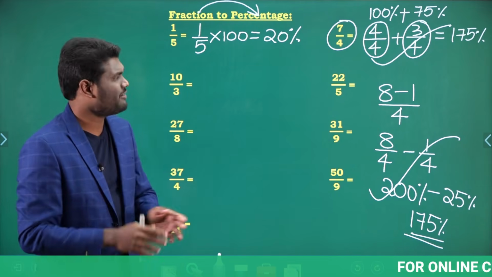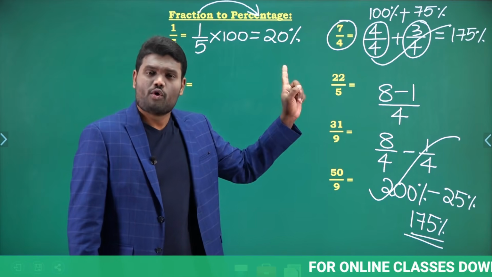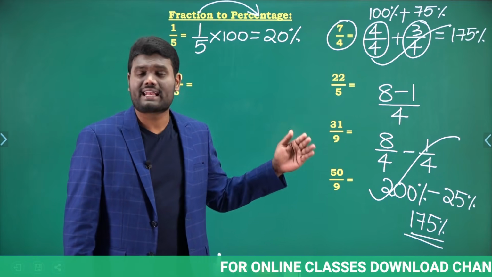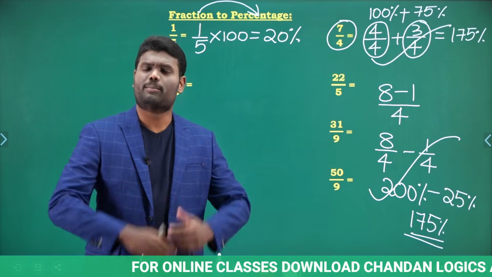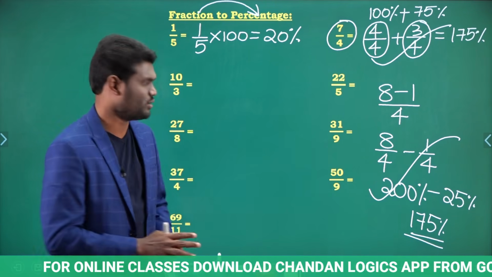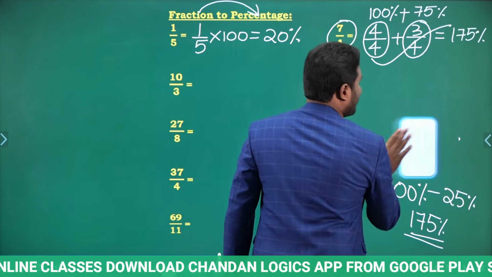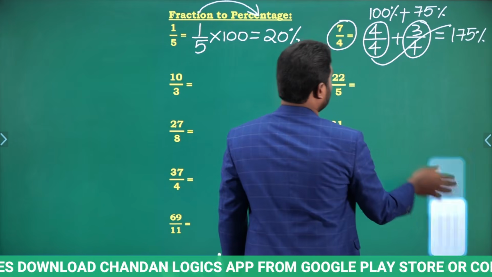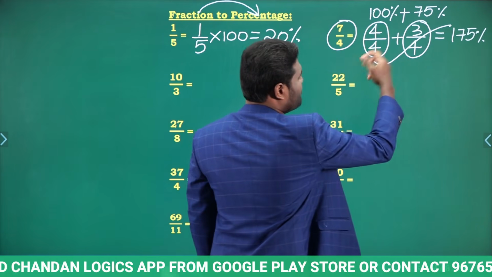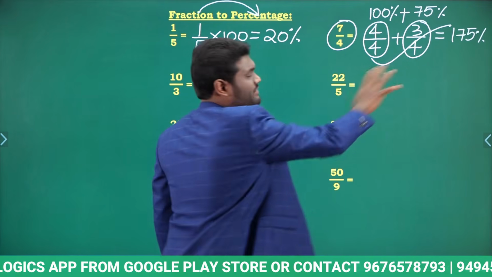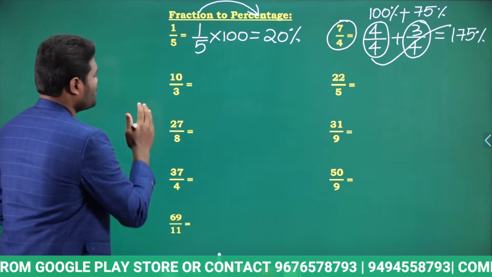So simply what I have done is, I have written 7 as 4 plus 3, or I can write 7 as 8 minus 1. Both of them will give the same resultant value. So it's up to you. You can calculate in any way you like. So 7 by 4 in terms of percentage is nothing but 175%. Let us look at the next one.